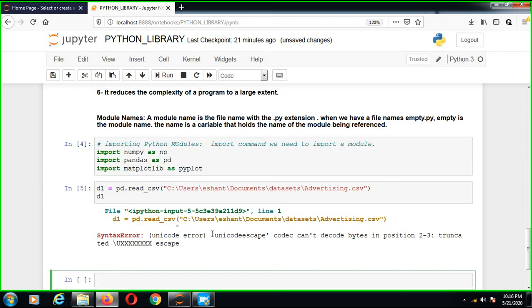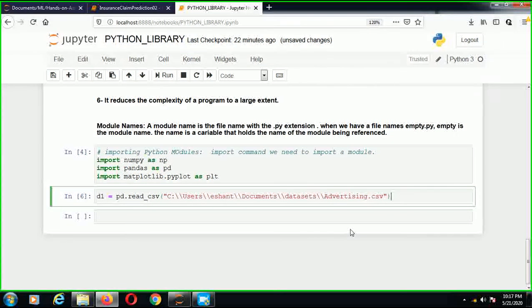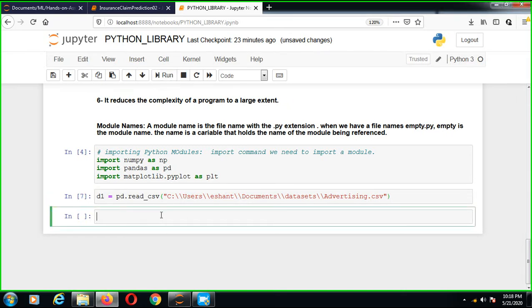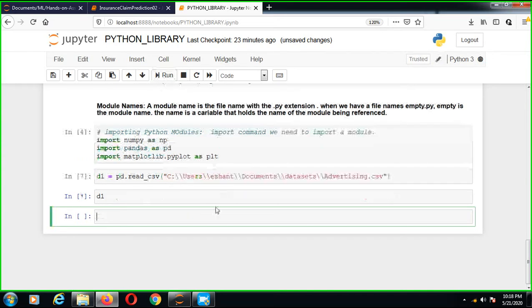Error: unicode can't decode byte in position 2-3, truncated. So this is the unicode escape error. Friends, this is not really an error. I forgot to set my directory path properly, so we have to use double slashes. Then execute the command, and after that you can see the object printed directly.